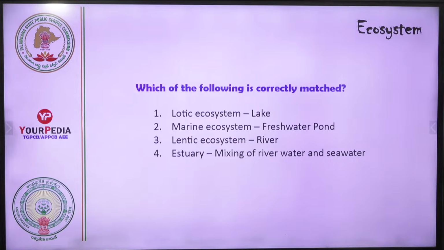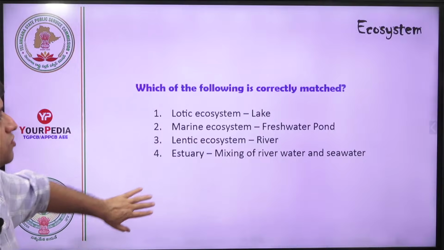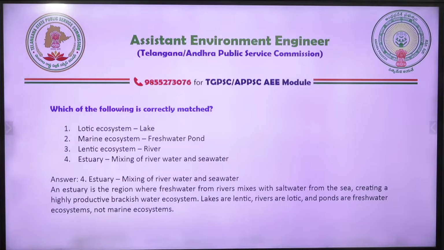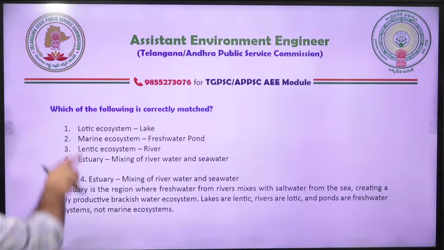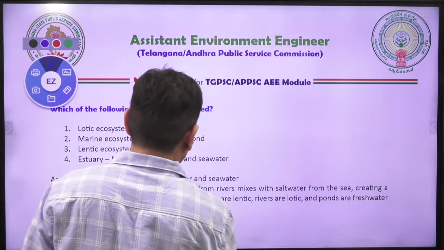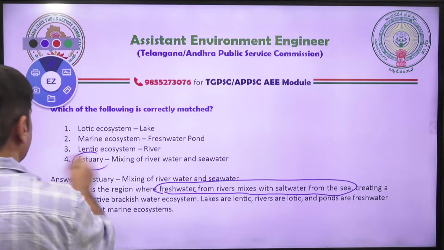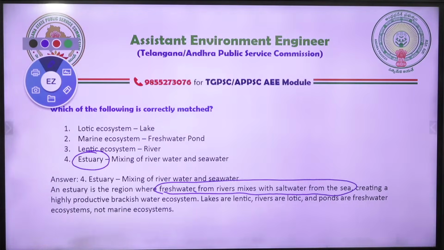Okay, estuary is the mixing of river water with sea water. Wonderful, so that is the answer for you: estuary. What is an estuary? It is a region where fresh water mixes with the salt water of the sea, and a delta is formed there only. So the fresh water of the river and the salt water of the sea mix at this particular region, right?